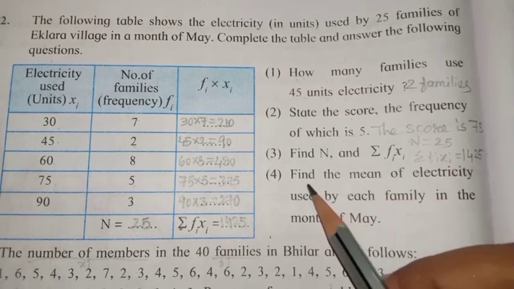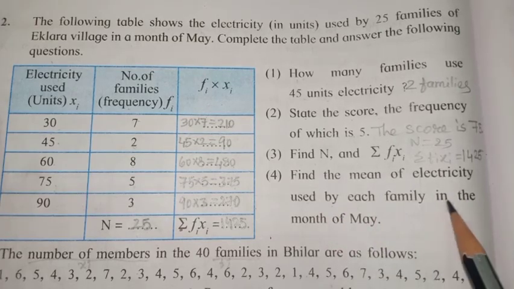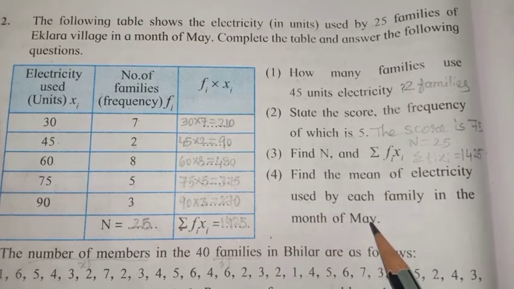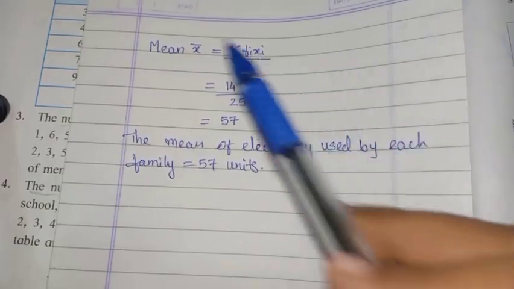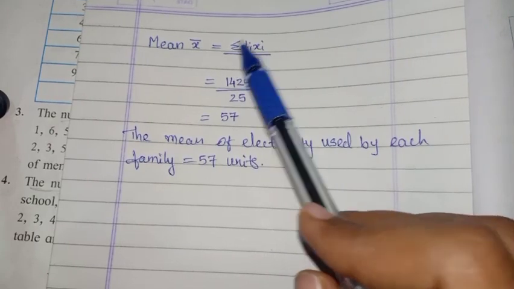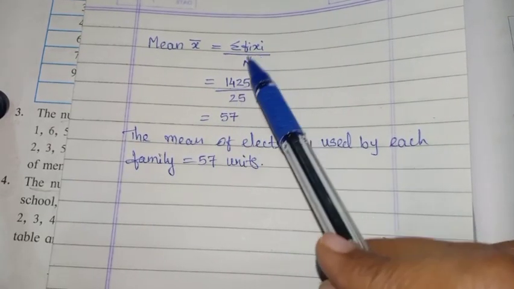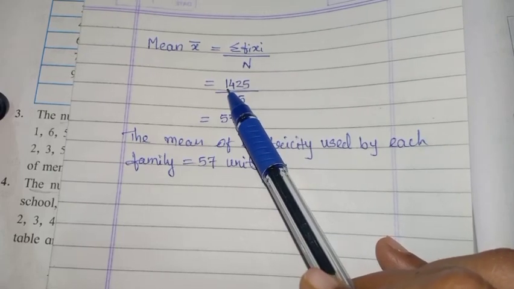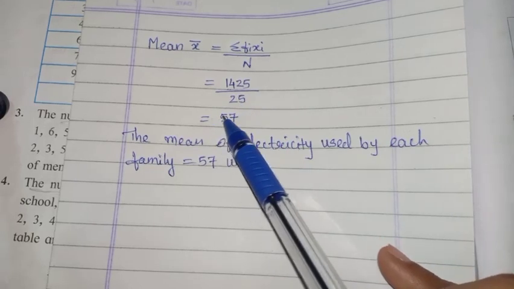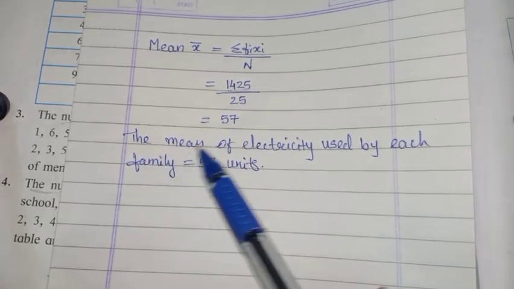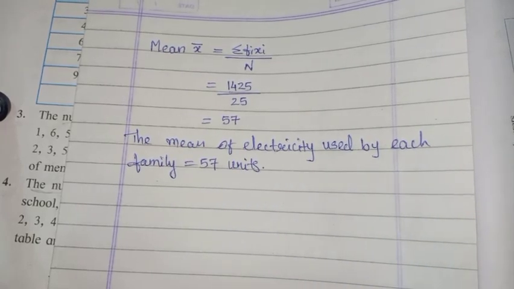Find the mean of electricity used by each family in the month of May. Now what is the formula of mean? So mean is equal to summation of fi xi divided by n. What is the value of this? That is 1425 divided by 25, which is equal to 57. So the mean of electricity used by each family is 57 units.